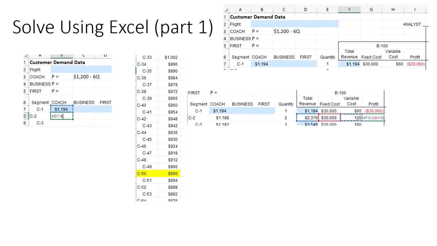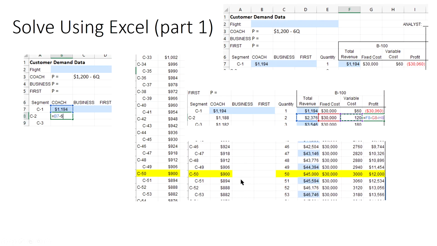Now, if we expand it out, we'll see that the total revenue is generated by taking the price of the ticket times the number of customers. So here the total revenue is a result of 1 customer times the price, or a lower price times 2 customers, or a lower price times 3 customers. The fixed costs stay fixed, and the variable costs go up by $60 per passenger.